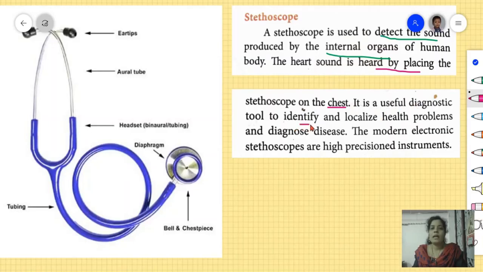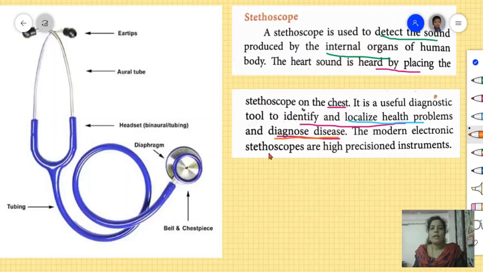Identify and localize health problems and diagnose disease. So two uses. What are the two uses? First one is localize health problems. So this stethoscope is used to localize health problems, and next one is diagnose disease. So these are the two uses.